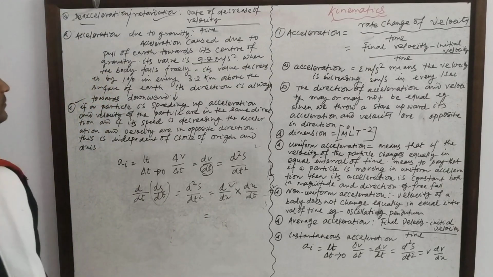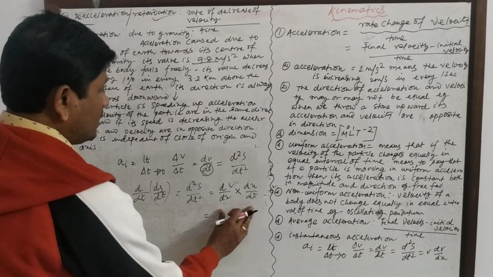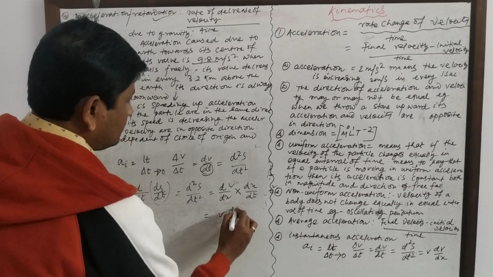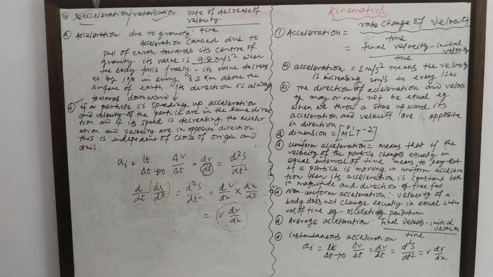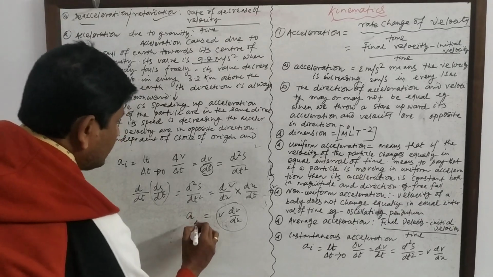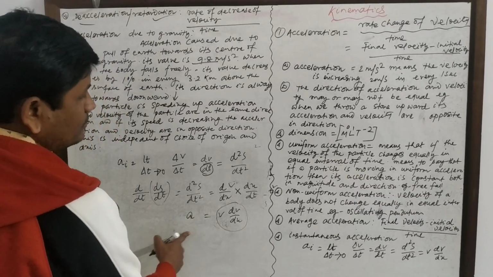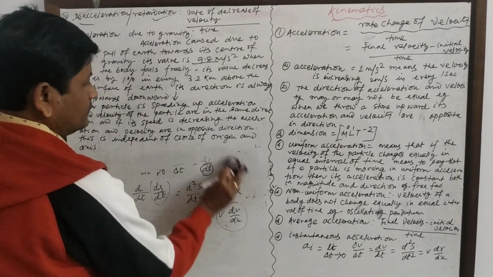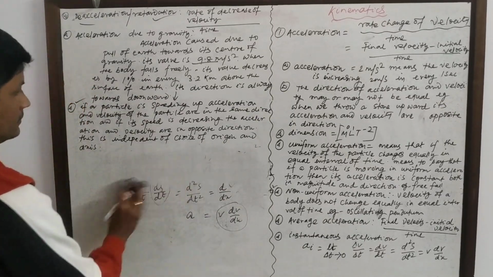Then this becomes v dv by dx. So acceleration a is equal to v dv by dx, with respect to x.